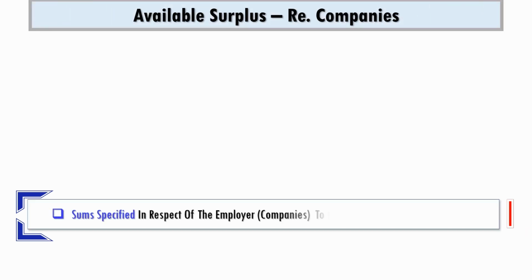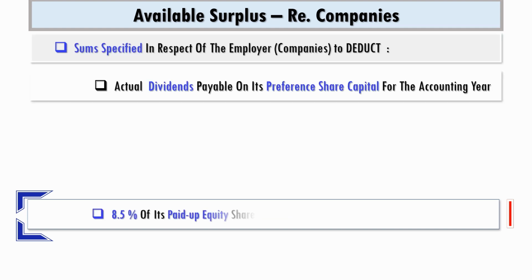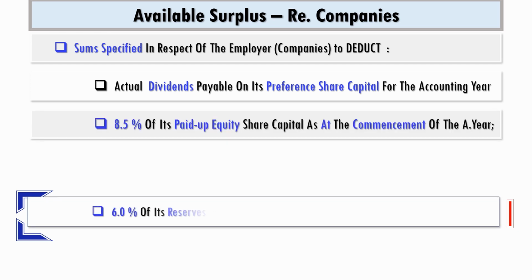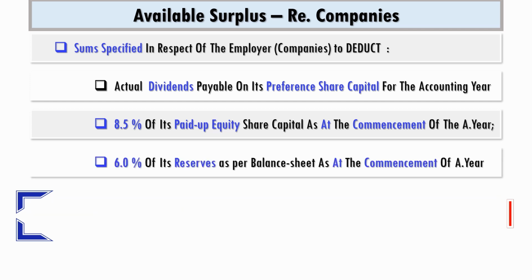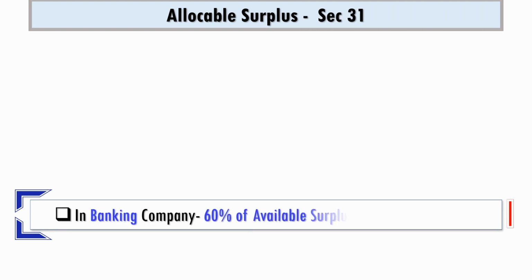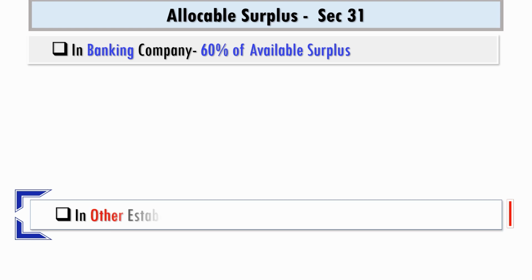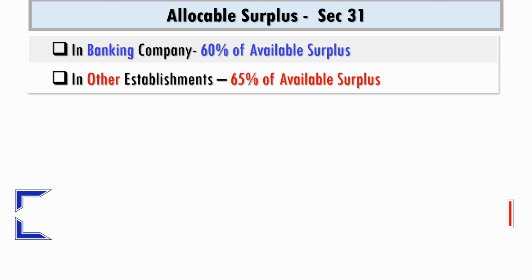In respect of companies, from the available surplus will be deducted actual dividends payable on preference share capital, 8.5% of paid up equity share capital as at the commencement of the accounting year, and 6% of its reserves as per balance sheet as at the beginning of the year. The residual available surplus multiplied by 60% is called allocable surplus in respect of a banking company, and multiplied by 65% will be considered as allocable surplus in respect of other establishments.